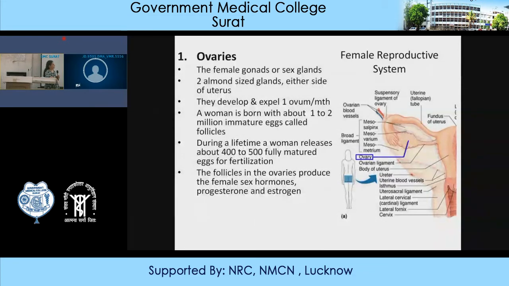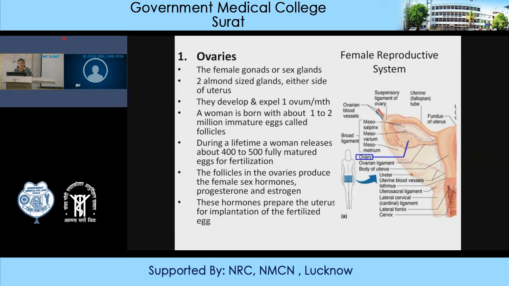So we have a 3-tier system: the hypothalamus, the anterior pituitary, and lastly the ovary itself, and some androgens which are produced by other glands also. Okay, so these are the different criteria for the menstrual cycle.